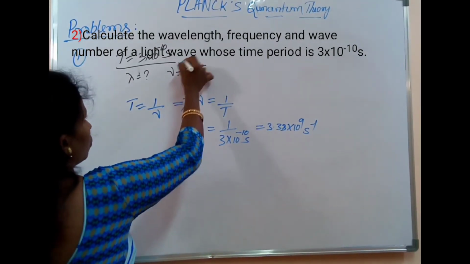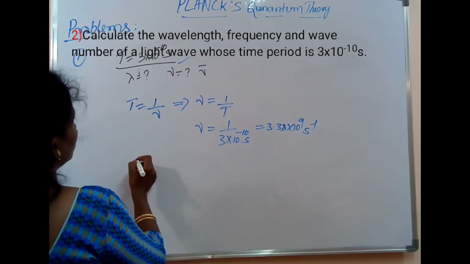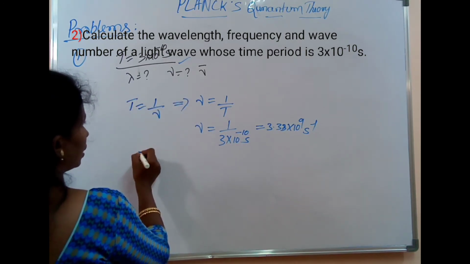Next, nu bar. Before that, first we need to calculate lambda.